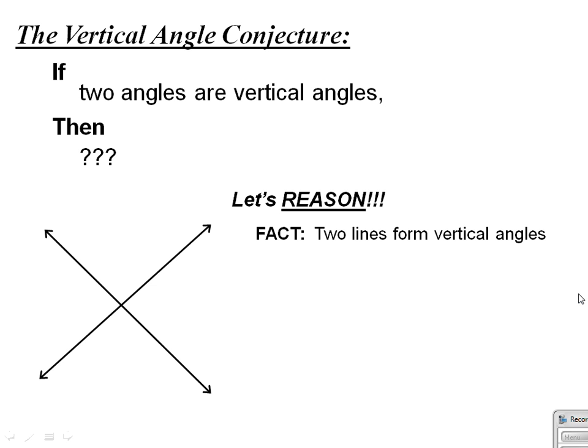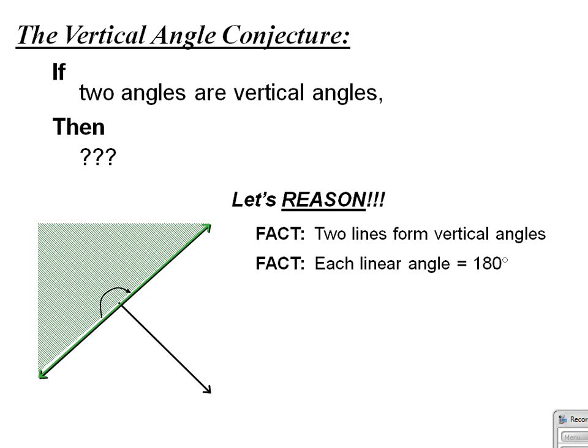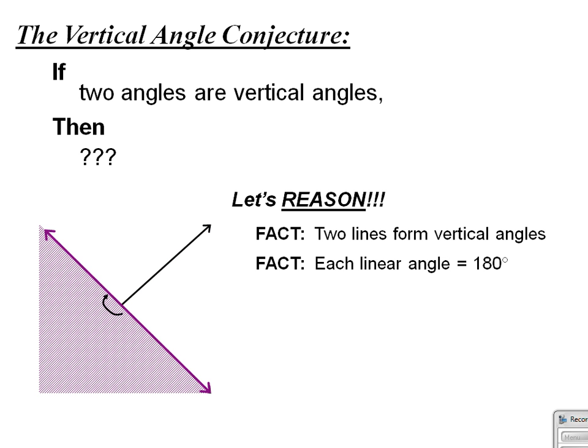So we know that vertical angles consist of two straight lines. In addition, from the last slide, we just discussed that a straight line, i.e. a linear angle, has a measure of 180 degrees. So each of these two straight lines that you see here that are being highlighted have measurements of 180 degrees.